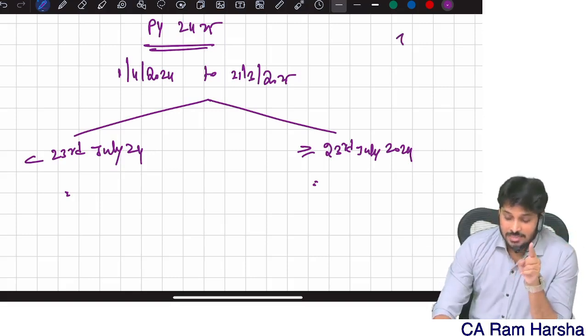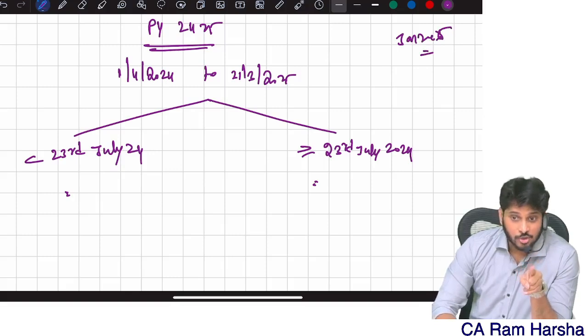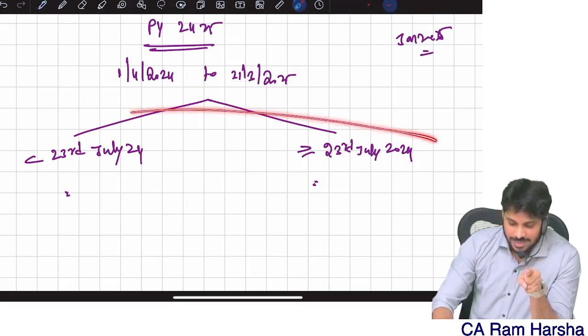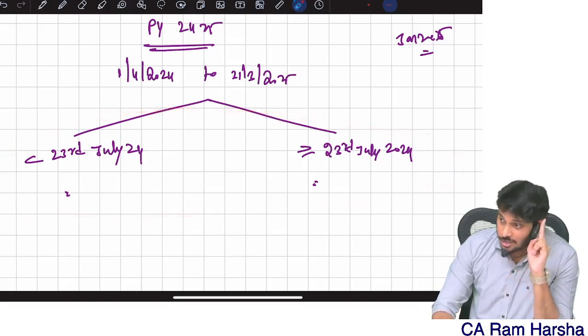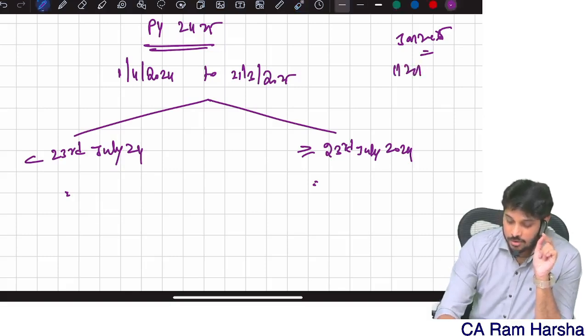In the January 2026, sorry, January 25 attempt exam you wrote, that is based on which previous year? 23-24 previous year. This amendment came in which previous year? 24-25.